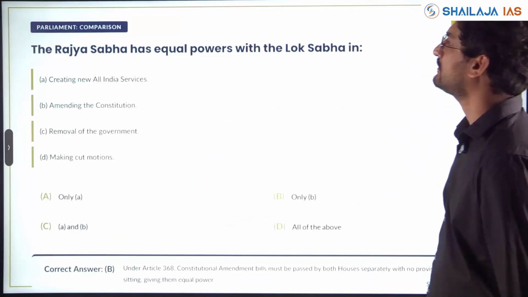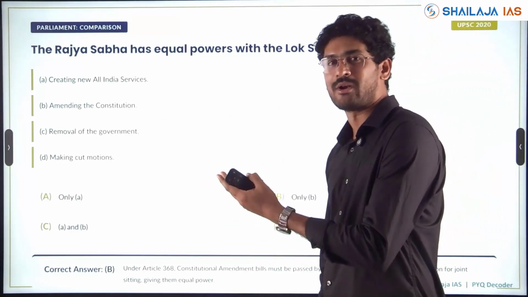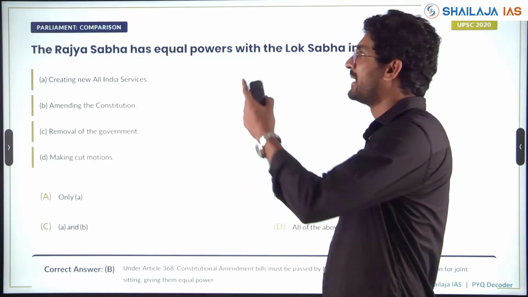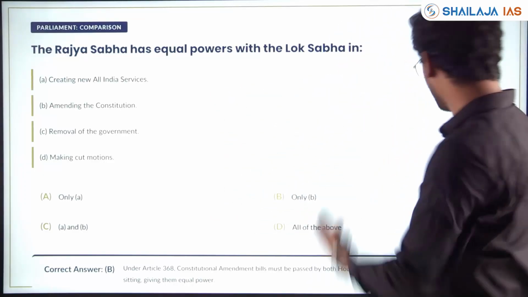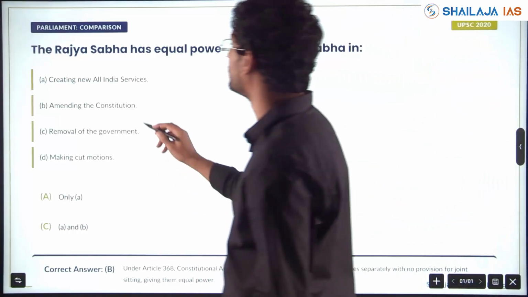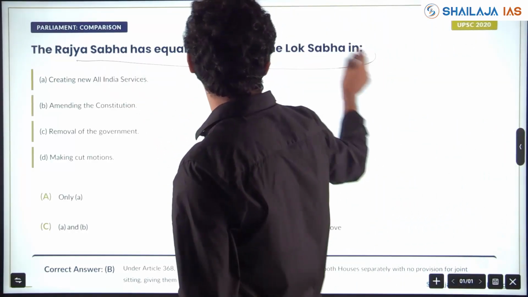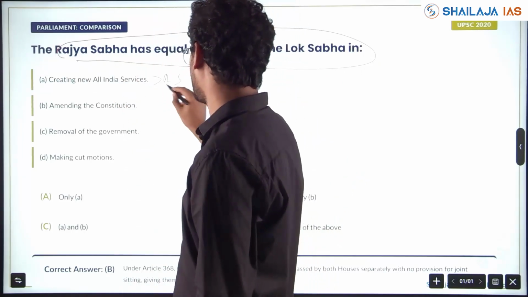Next. Lok Sabha equal power. Special power of Lok Sabha. Lok Sabha equal power with Rajya Sabha. Special power of Rajya Sabha. The question has come again. Themes do get repeated, my friends. Rajya Sabha has equal power with Lok Sabha in creating all India services? No, Rajya Sabha has more power.